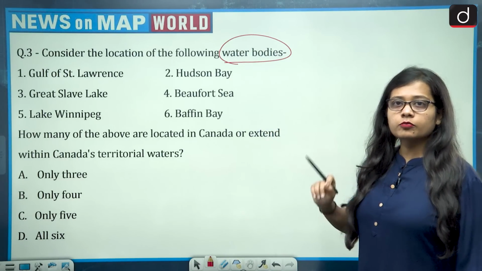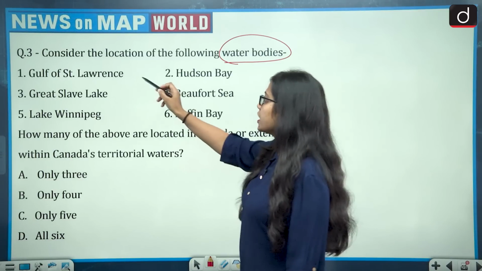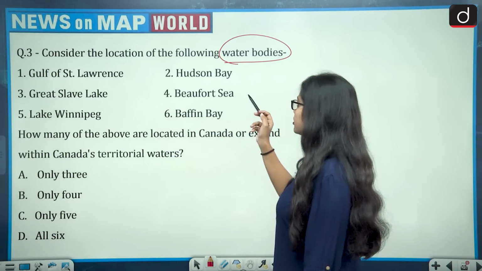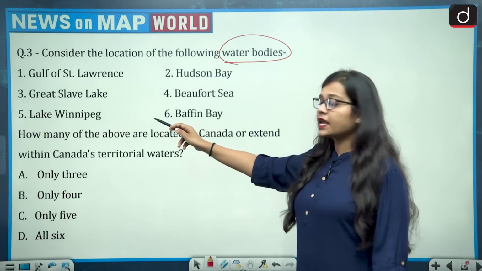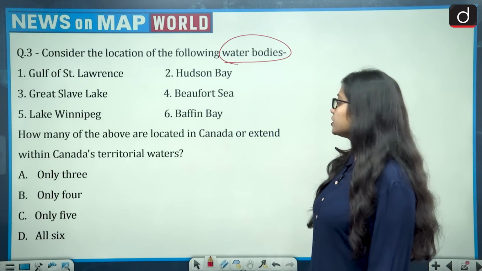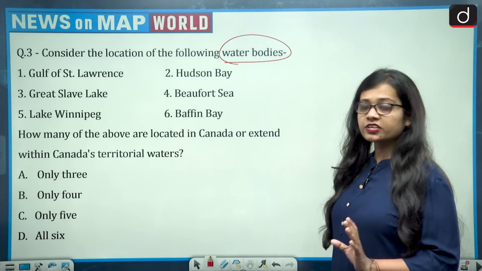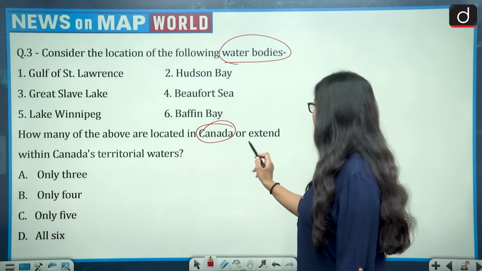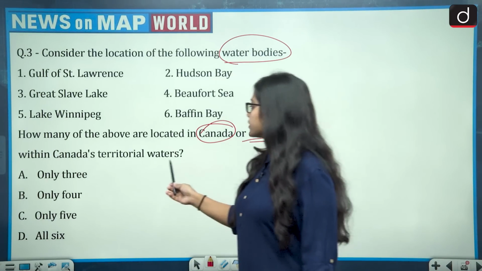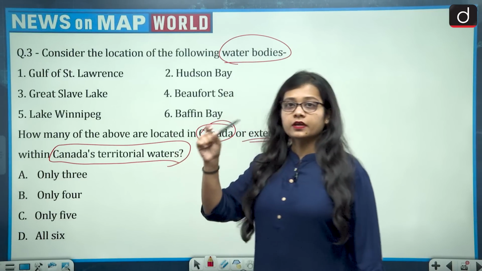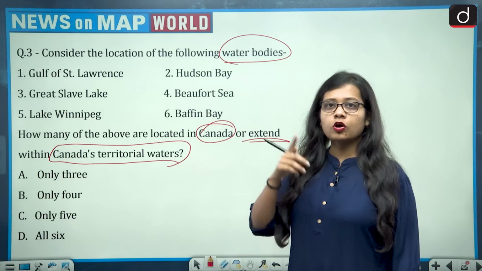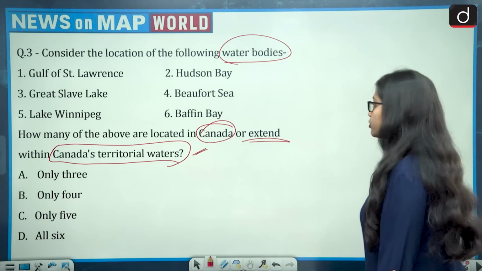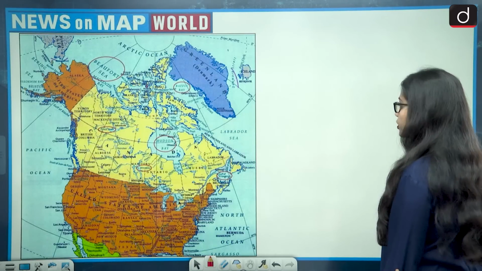So there are 6 water bodies given in the question, that is Gulf of St. Lawrence, Hudson Bay, Great Slave Lake, Beaufort Sea, Lake Winnipeg, and Baffin Bay. And what the question is asking is, how many of the above are located in Canada or extend within Canada's territorial waters? Within Canada mainland or in the Canadian territorial waters? So let's see the location of all these 6 water bodies.